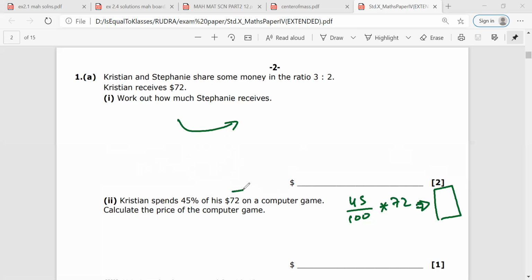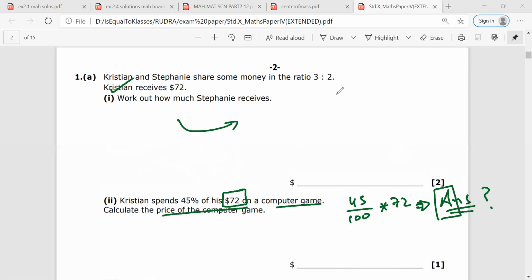Mr. Rudra, it's the price of the game. $72 is the portion of Christian. Now he has spent 45% of 72 on a computer game. So calculate the price of the computer game. Whatever you get here will be your answer. Yes, sir. Is there a confusion?